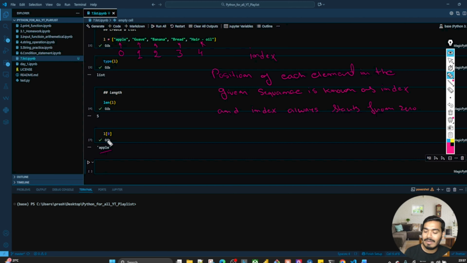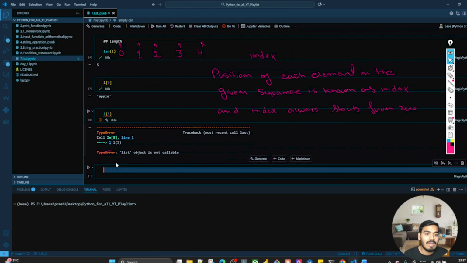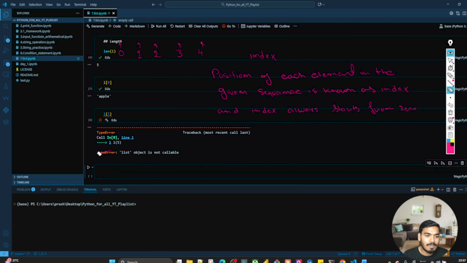Now let's try to understand the position of different elements. So L of, let's say, 5. One second, let me erase this part, you may get confused. It is giving list object is not callable.